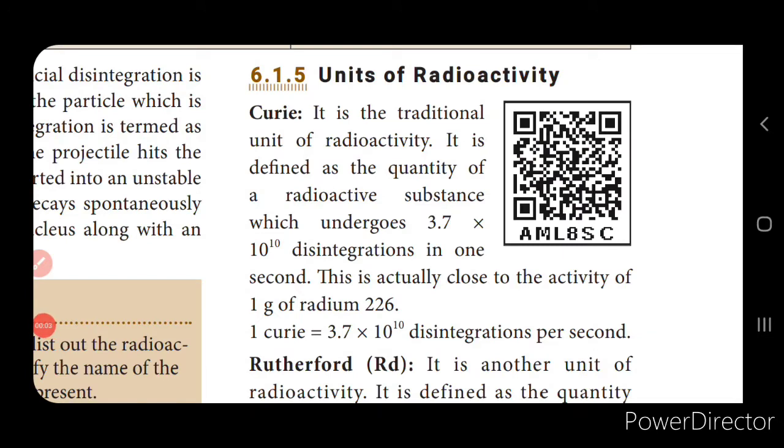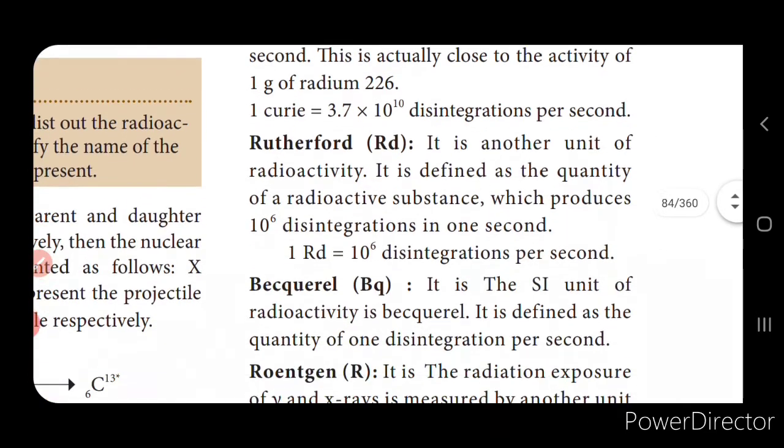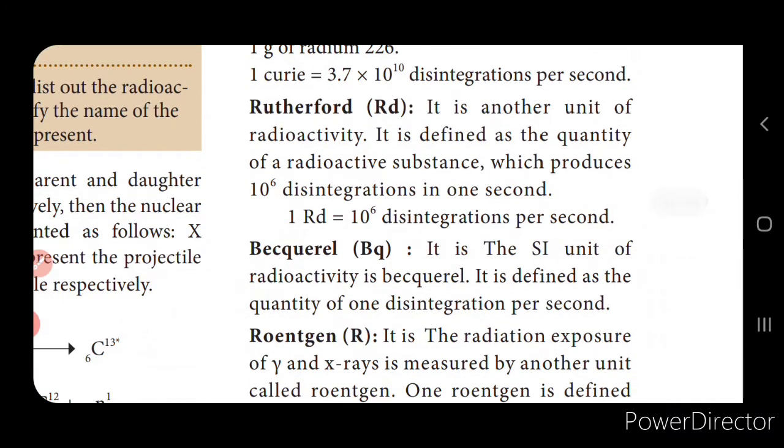Next, we'll see the units of radioactivity. The first one is the Curie. So 1 Curie is equal to 3.7 into 10 to the power of 10 disintegrations per second. This is one of the units in which radioactivity can be expressed. The next one is the Rutherford, represented by RD. So 1 RD is equal to 10 to the power of 6 disintegrations per second.